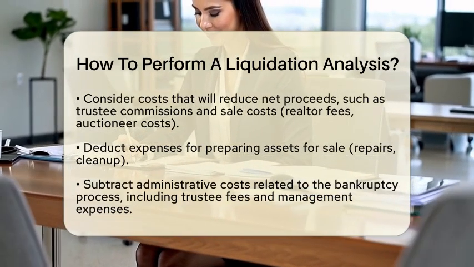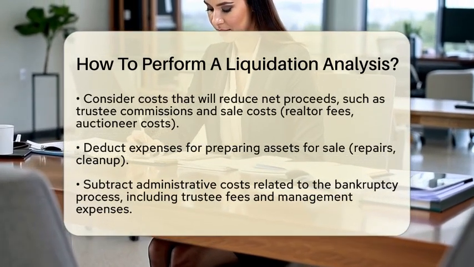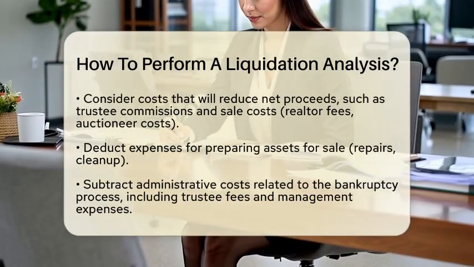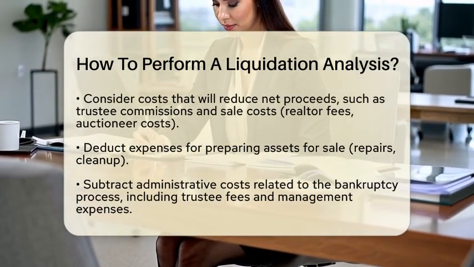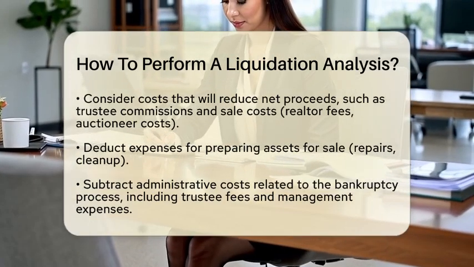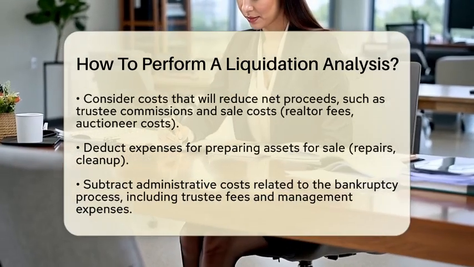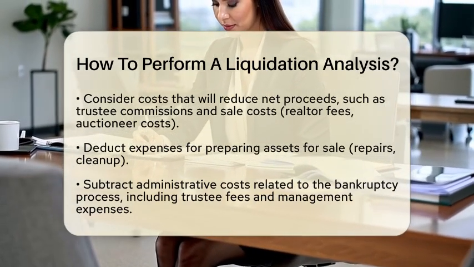After calculating the liquidation value, subtract administrative costs. These costs are related to the bankruptcy process and include trustee fees and other expenses necessary to manage and liquidate the estate. These costs take priority and will reduce the amount available for creditors.